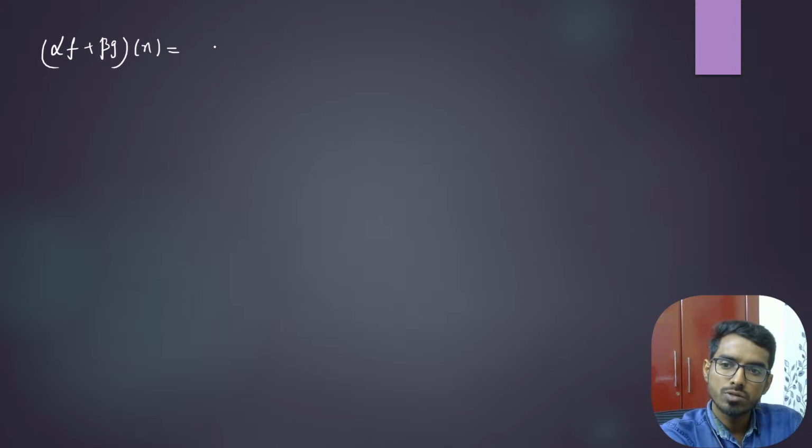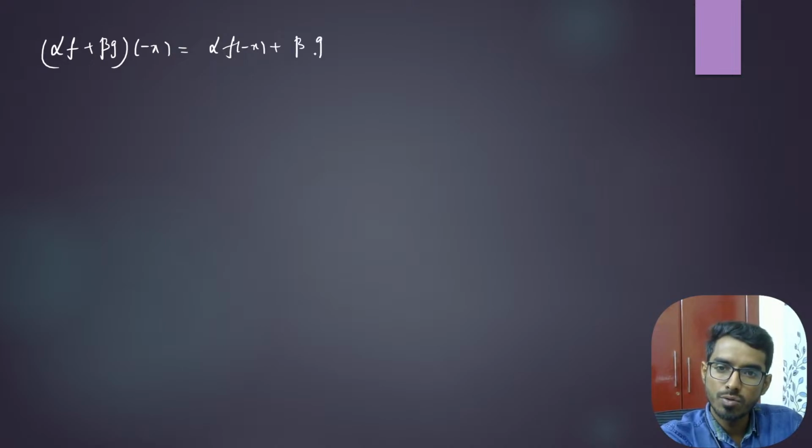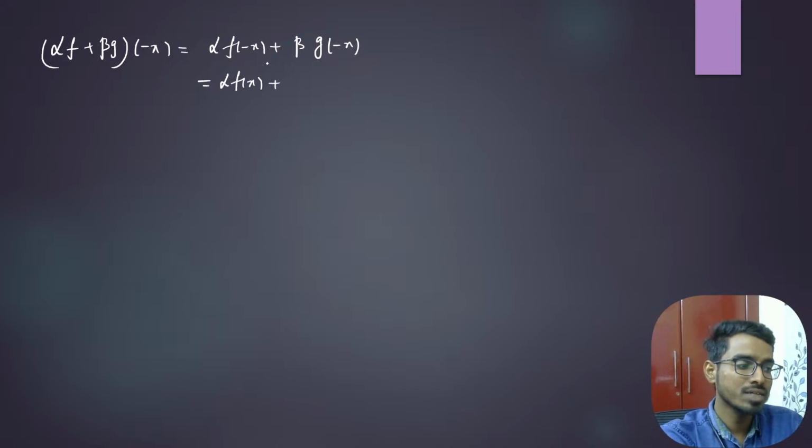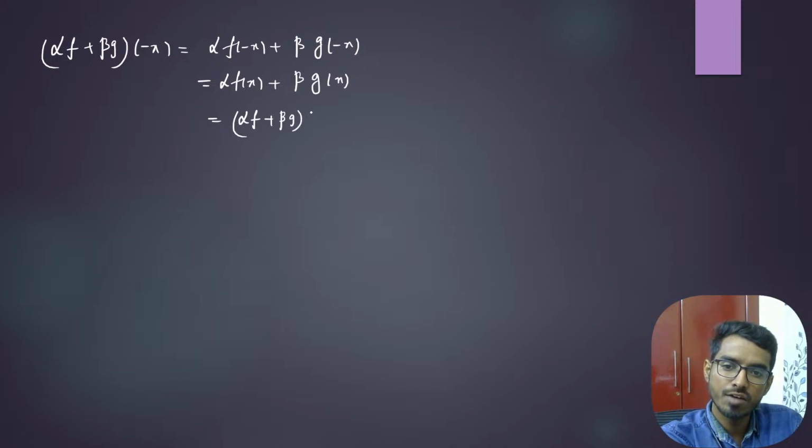Let us find alpha f plus beta g of minus x. Can I write this as alpha into f of minus x plus beta into g of minus x? f of minus x is the same as f of x because f, g are both even functions, and similarly g of x. Can I write this as alpha f plus beta g of x?